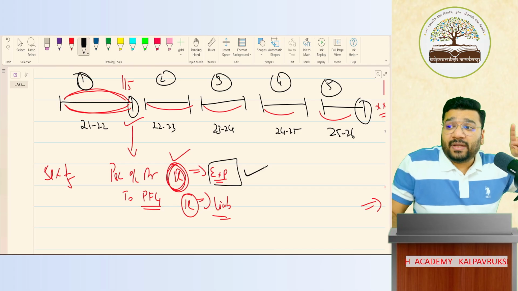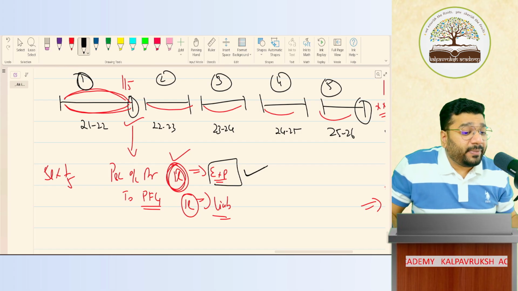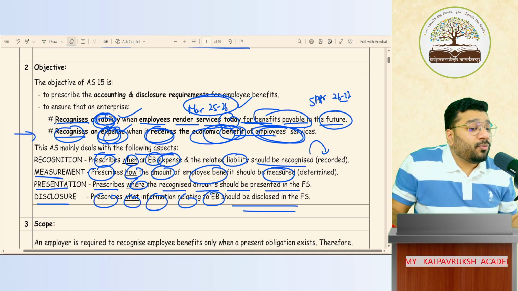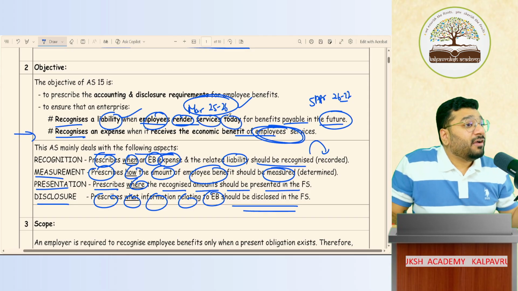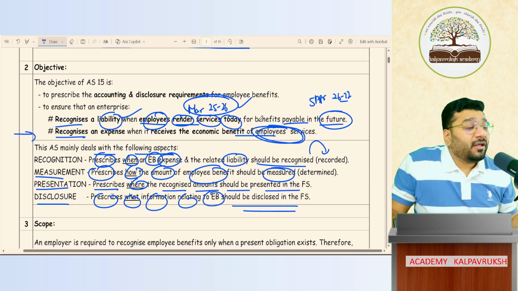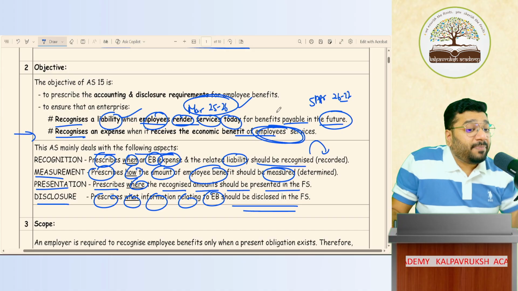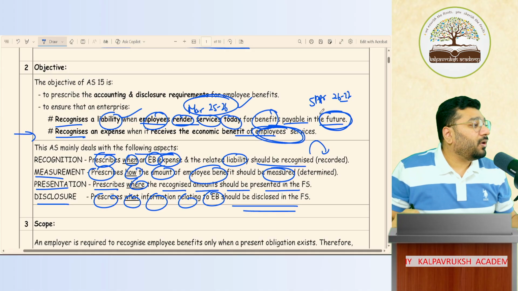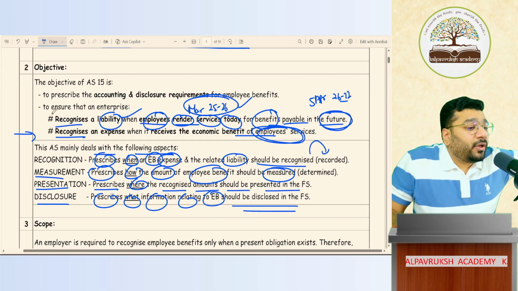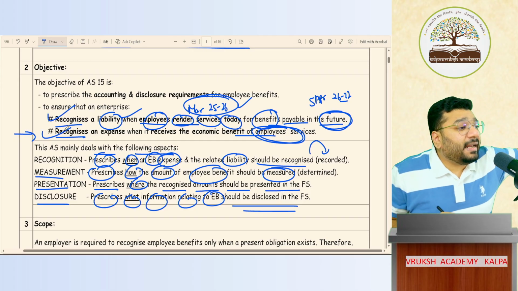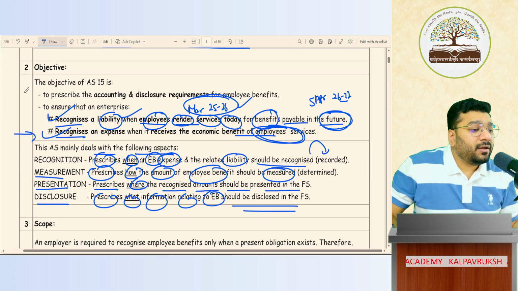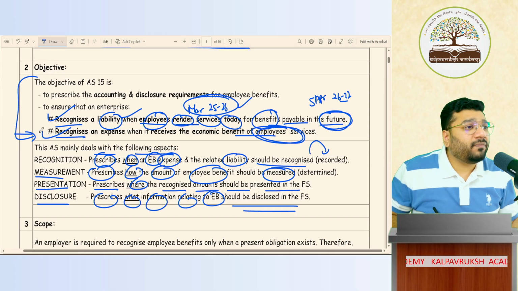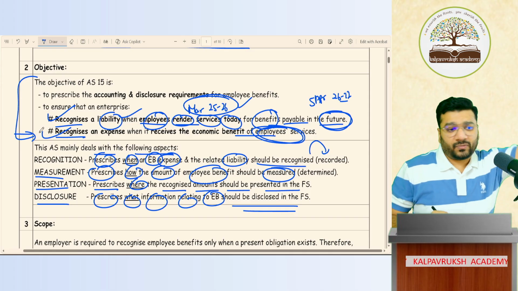So AS 15 is helping us to record the expenses appropriately. Apart from that, it is helping us to book the liability also properly. It helps to recognize the liability when the employee renders the service today. 1/5 of the service is rendered today, for which the benefit is payable in future. Got it, not got it? So because of this entry, your liability and expenses are getting recognized in a true and fair manner. Got it, not got it? So this is the primary objective of Accounting Standard 15. Okay, wow.